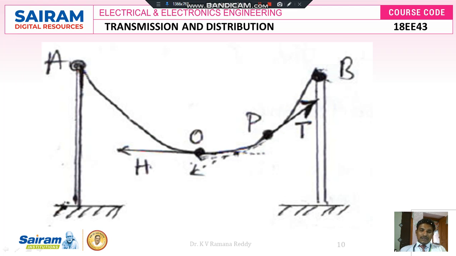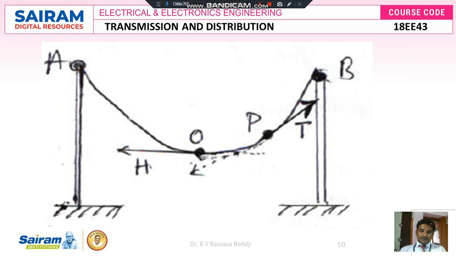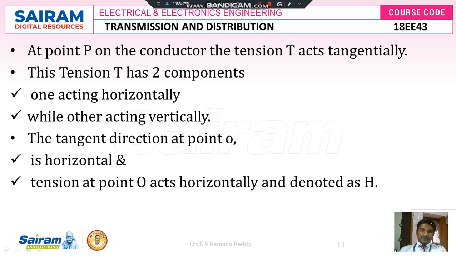If you see here, let us take a point O, then H indicates the tension at that point, which is tangential. And if we take a point P on the conductor, then capital T is the tension on the conductor, which is in the tangent position. So at point P on the conductor, the tension T acts tangentially.